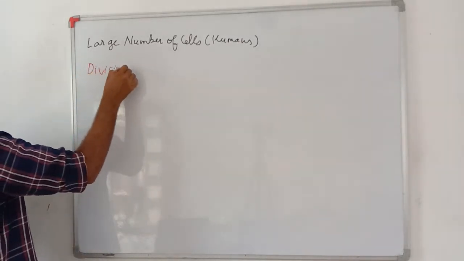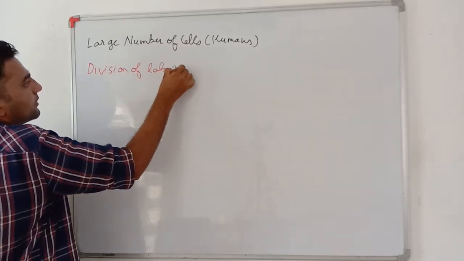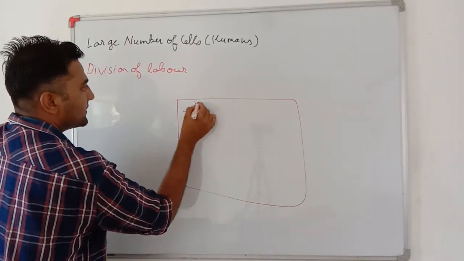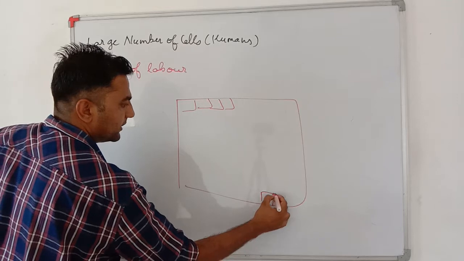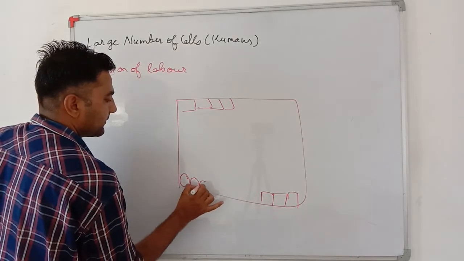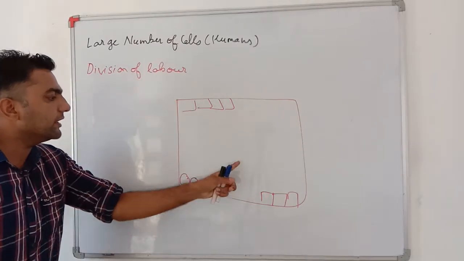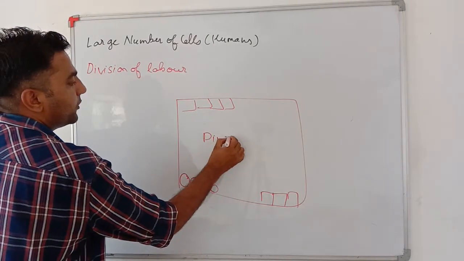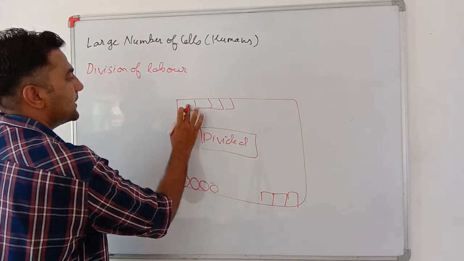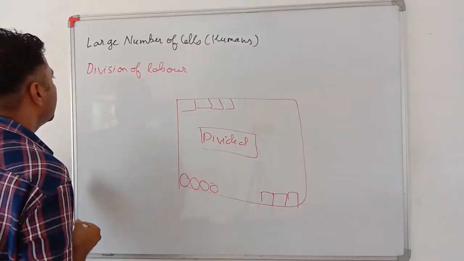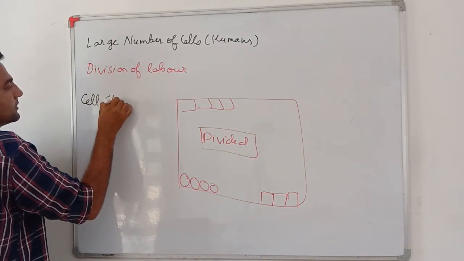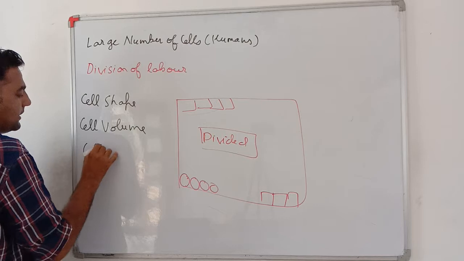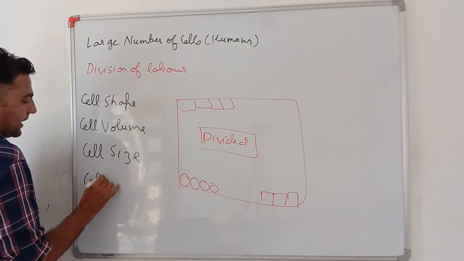Let's say these are the different cells. Different cells have different functions or work, which means work is divided between them. A single cell is not doing all the functions. Moreover, cells differ in cell shape, cell volume, cell size, and cell number.